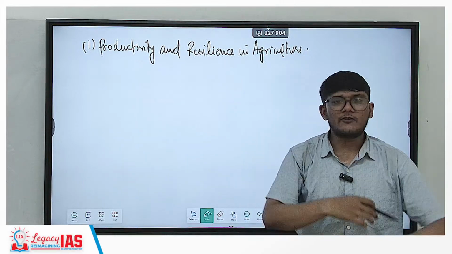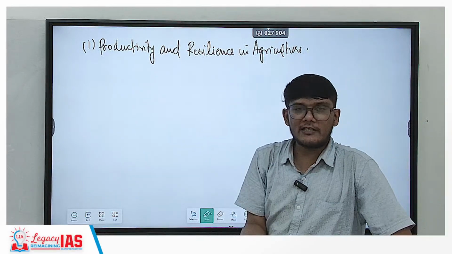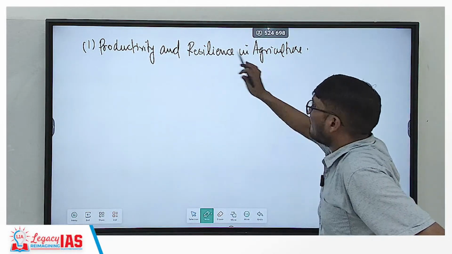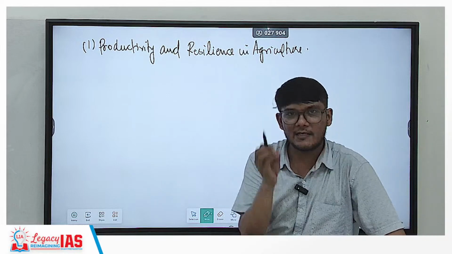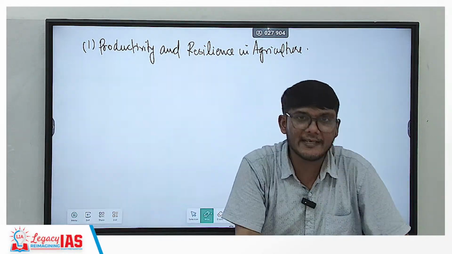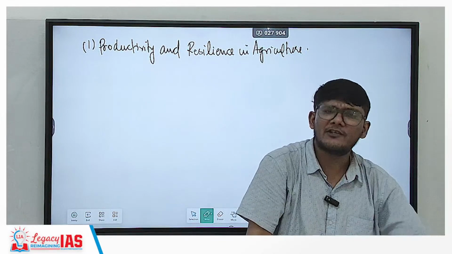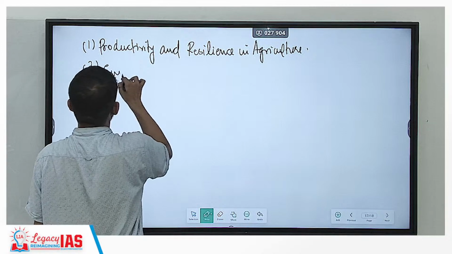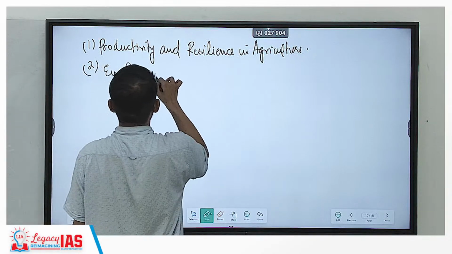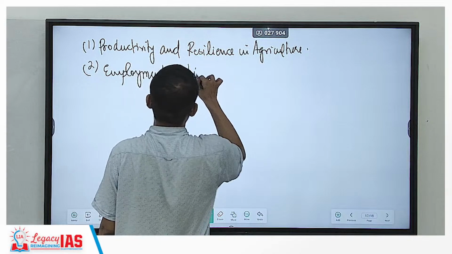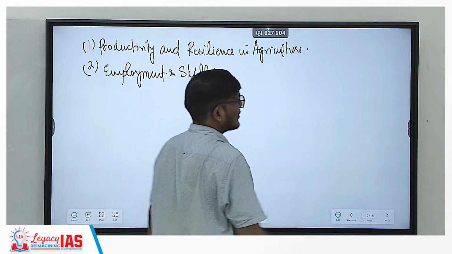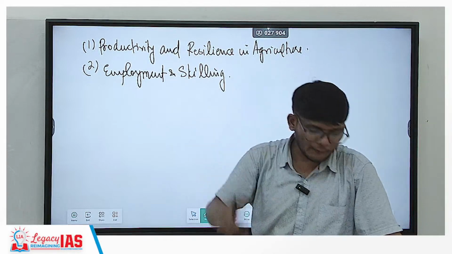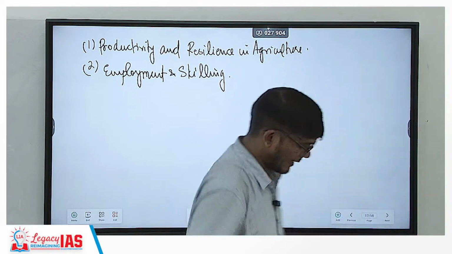See, productivity, you cannot suddenly increase the land. Even if you increase the land, you still need to increase the efficiency, productivity, right? So, government will focus on research and development in agriculture field in order to increase the productivity and make the agriculture resilient to climate changes, etc. Second is employment and skilling. So employment and skilling would majorly be done through the present ongoing scheme, of course, but also the 5 PM scheme which is in the pipeline.